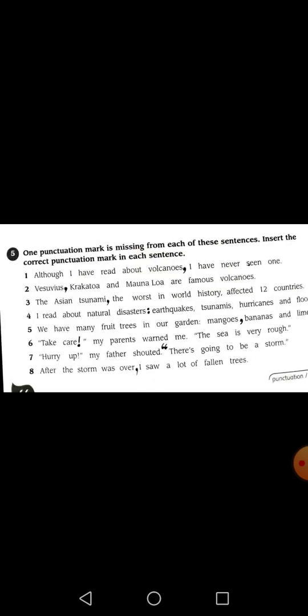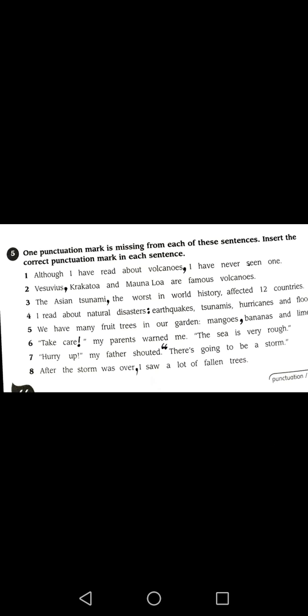Okay, so here in the next page I want to tell you how to punctuate some of the paragraphs, some of the lines when they are given in the test or the exams, that you will have to punctuate. So very first of all we will have to see in the sentences which one thing is missing which we have to put over there. So we will have to first notice: is there any full stop missing, is there any comma missing or colon missing? So after recognizing this thing we will have to put the missing punctuation marks.